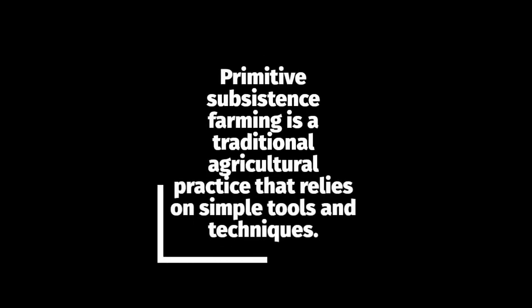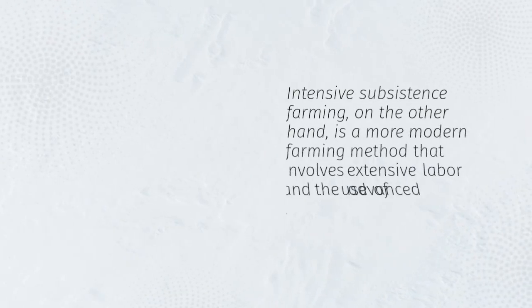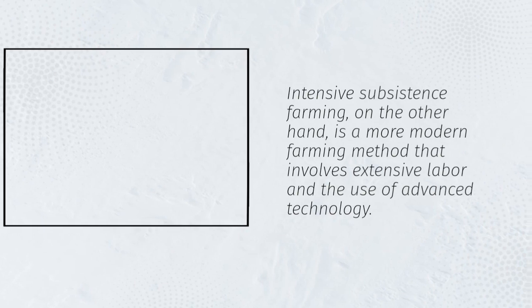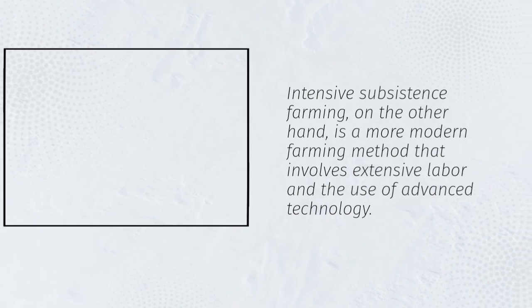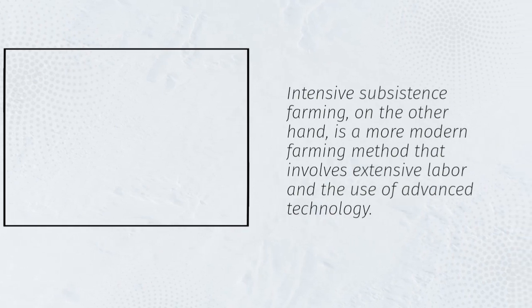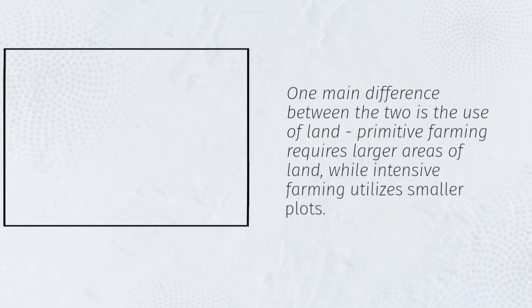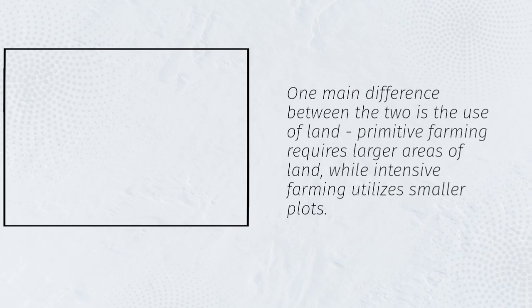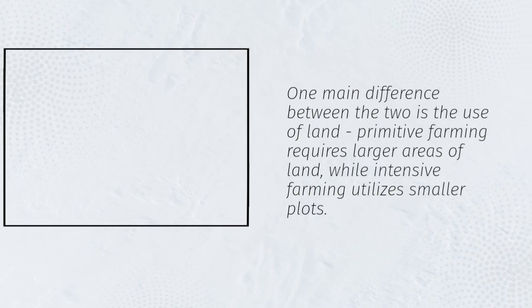Primitive subsistence farming is a traditional agricultural practice that relies on simple tools and techniques. Intensive subsistence farming, on the other hand, is a more modern farming method that involves extensive labor and the use of advanced technology. One main difference between the two is the use of land. Primitive farming requires larger areas of land, while intensive farming utilizes smaller plots.